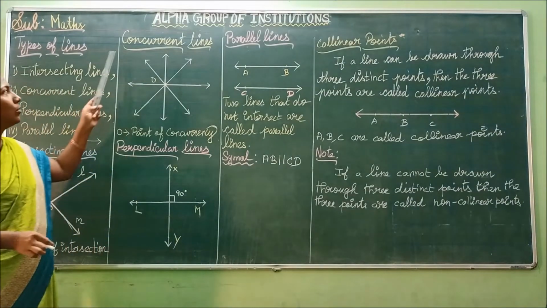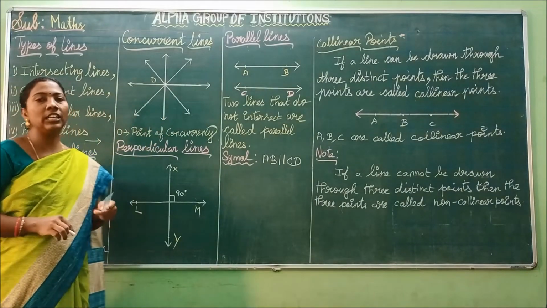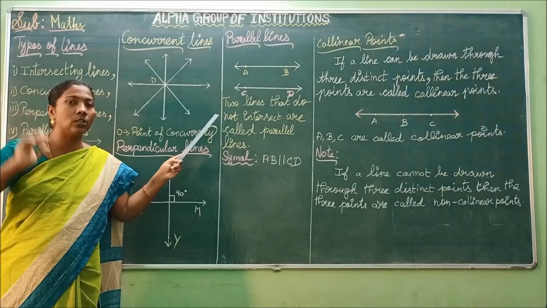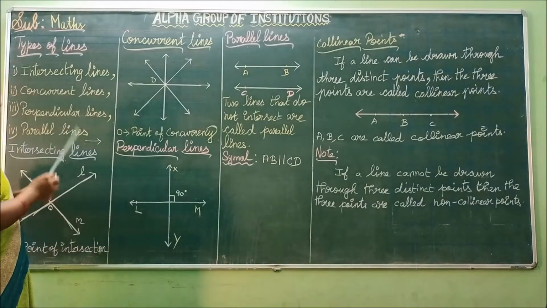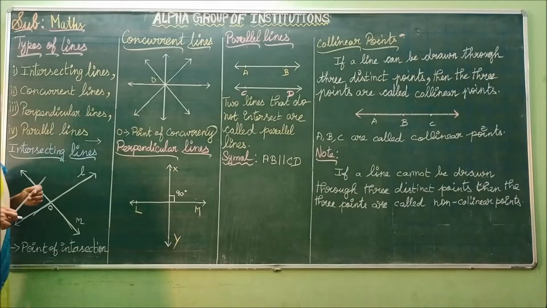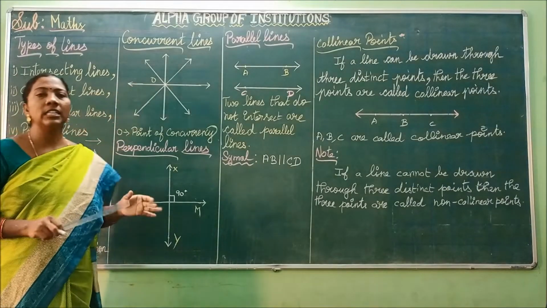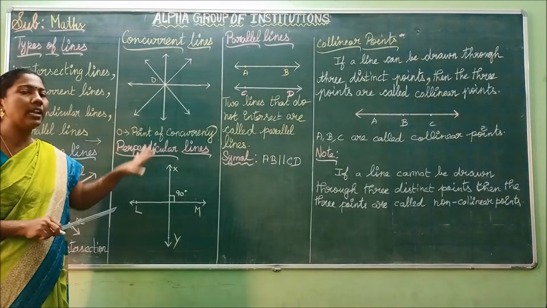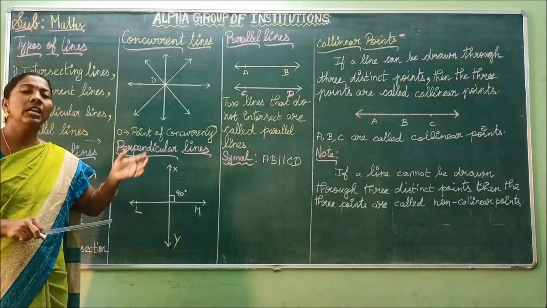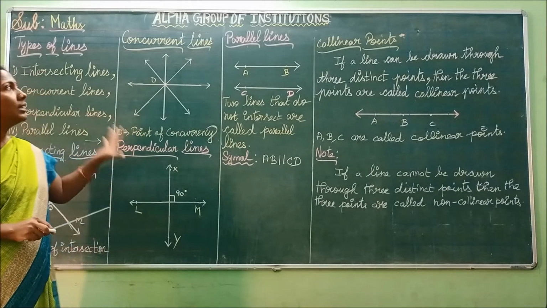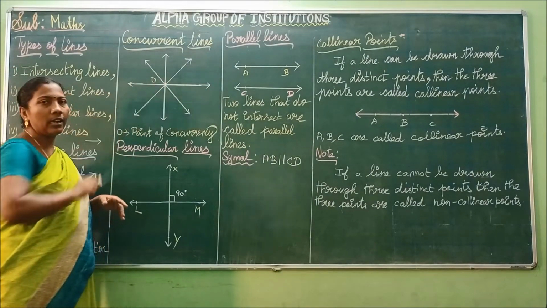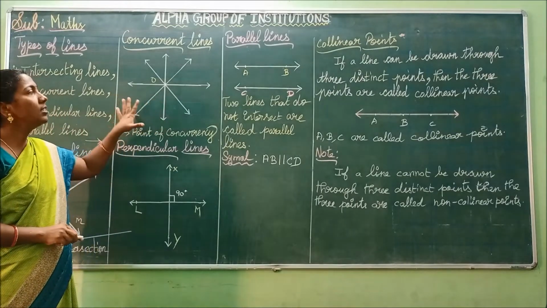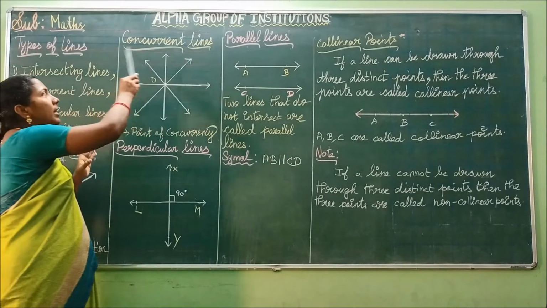Okay. Next we are going to see concurrent lines. Listen carefully, children, these are concepts you will have up to your 10th standard, higher studies, and +2 also, so listen carefully. What is meant by concurrent lines? If three or more lines, definitely it must contain three lines, meet at a common point, then the lines are said to be concurrent lines. If three or more lines intersect at a point, then such lines are said to be concurrent lines.